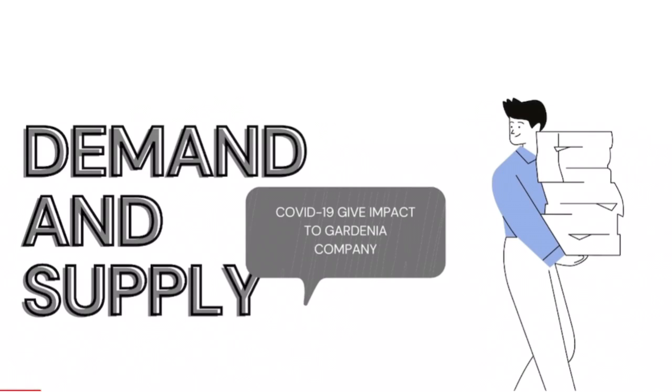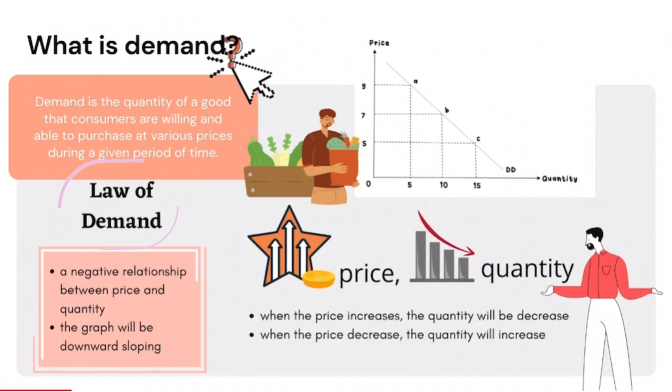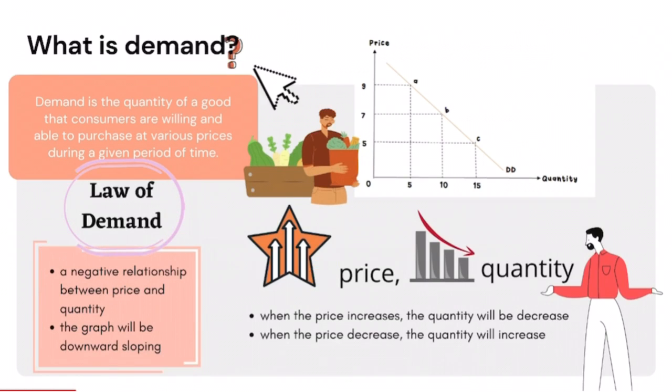Hi, today we are going to talk about demand and supply. COVID-19 has given impact to the Gardenia company. Let's take a look. Before that, we are going to determine what is demand and what is supply.